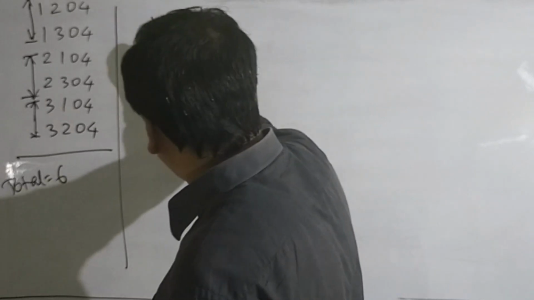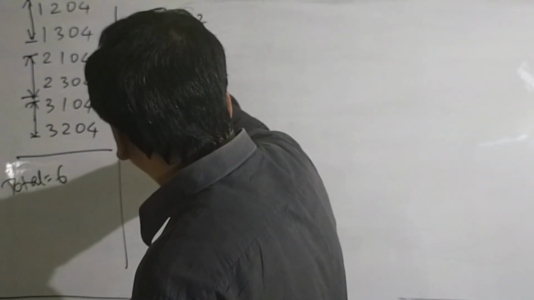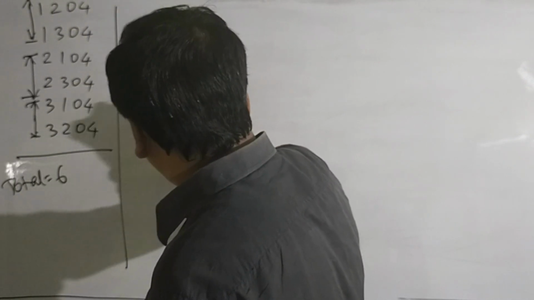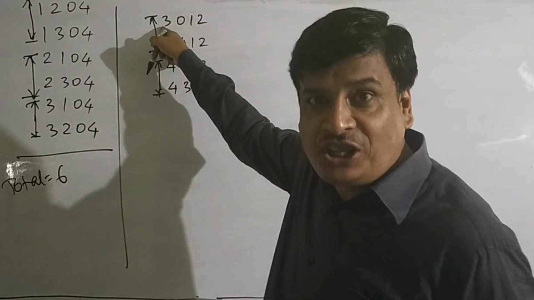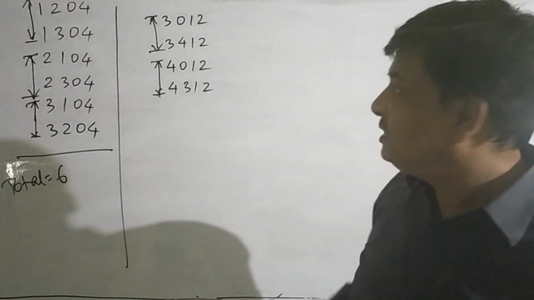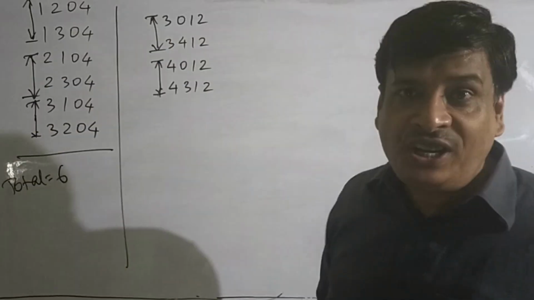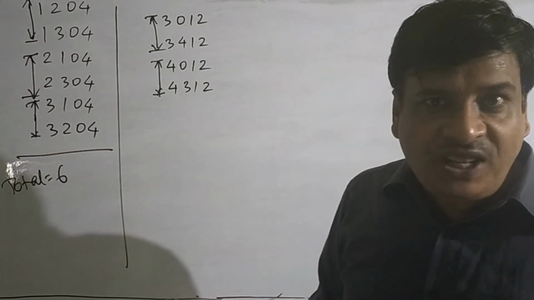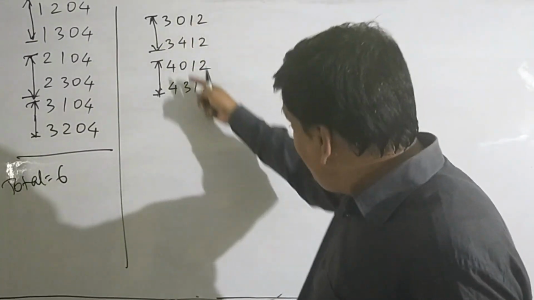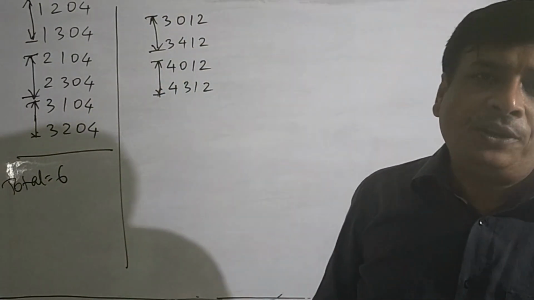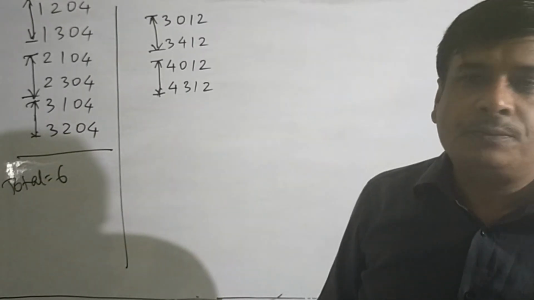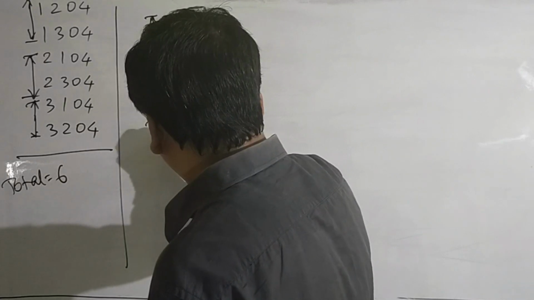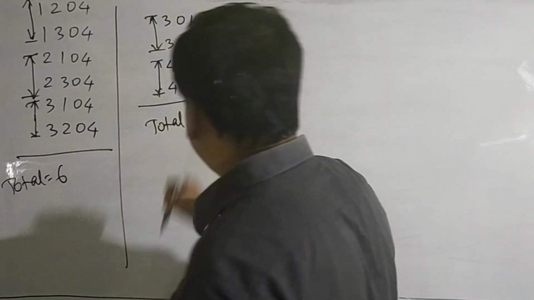There are 2 choices for filling the thousand place. For the thousand place, digit 3 or 4. For each choice of thousand, there are 2 choices for the hundreds place, and only one choice for the tens and unit place, that is 1, 2. And the total numbers is 4.